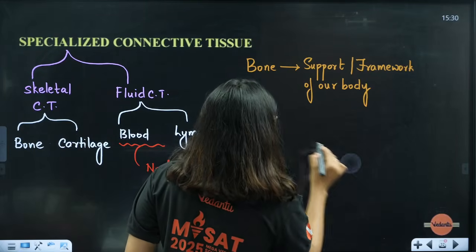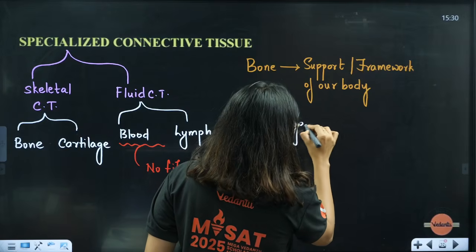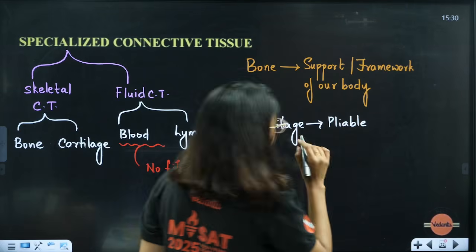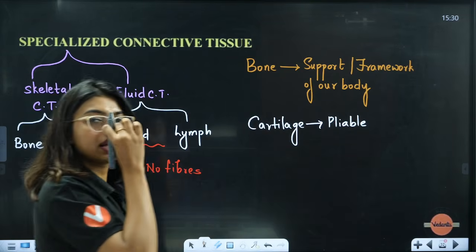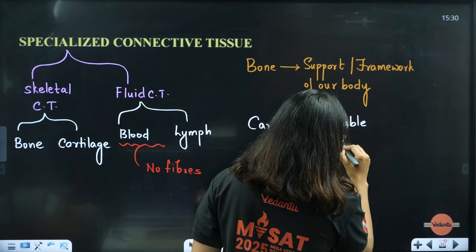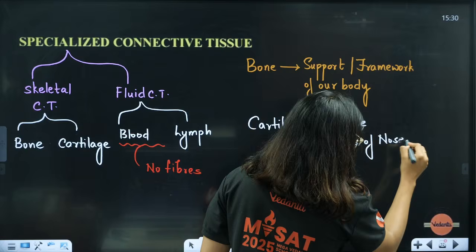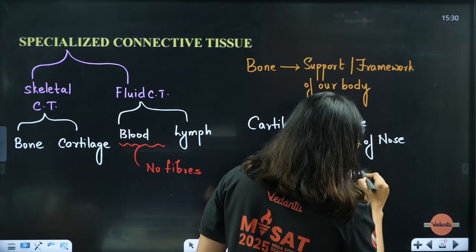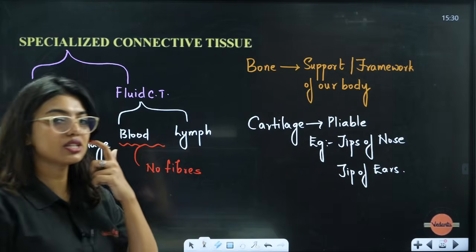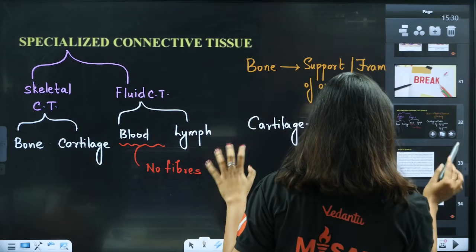Then comes cartilage, students. On the other hand, your cartilage is a flexible part, right? It's pliable, that is, it is movable. Little like this, it is movable. Where is it present? In the tip of your nose and the tip of your ears. So this is your cartilage, correct? Now I'll teach you more about it.